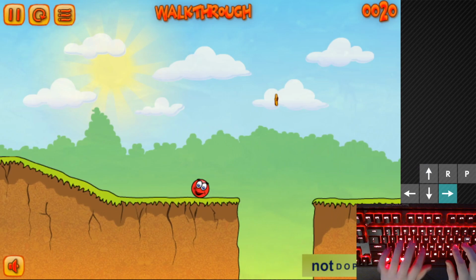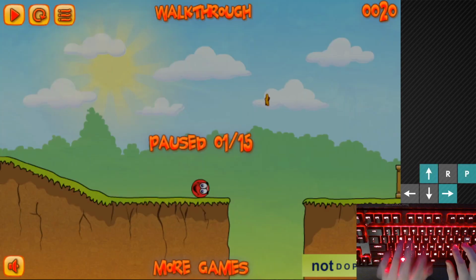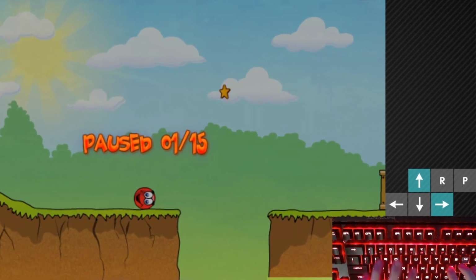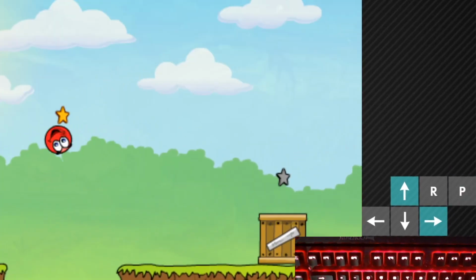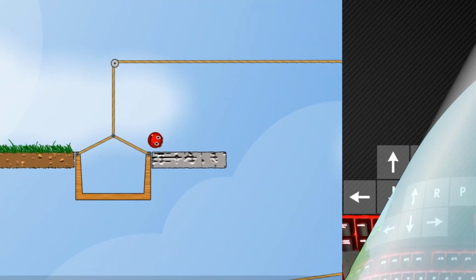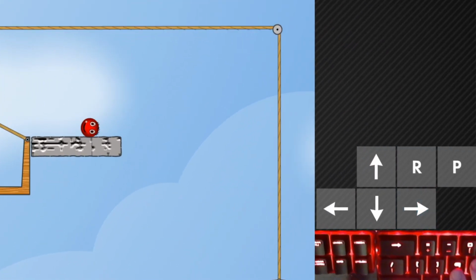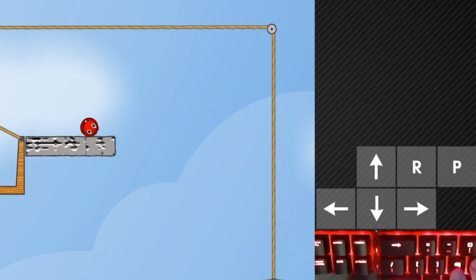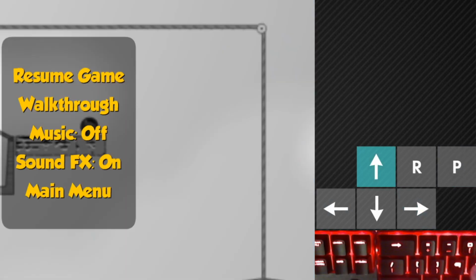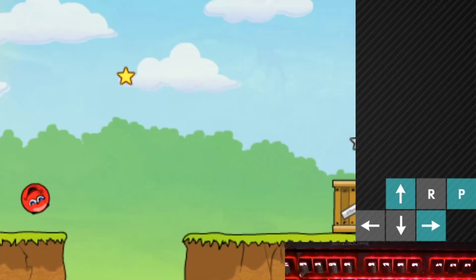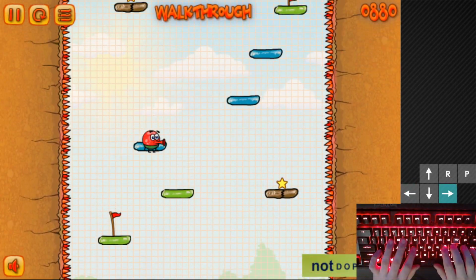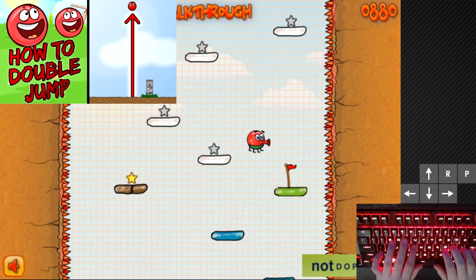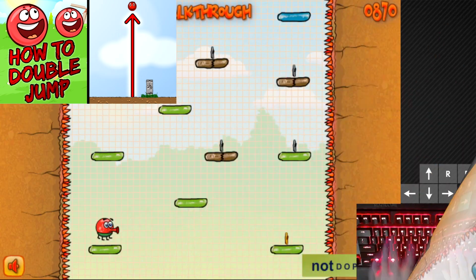The player simply needs to hit pause and jump on the same frame, continue to hold jump during the boing sound effect, and then press the P button to unpause the game, while continuing to hold the jump button. The trick is a bit more difficult in Red Ball 2 because the pause button actually needs to be pressed a few frames after jumping, instead of being right on the jump. The process of performing these tricks is covered in my double jump tutorial for the Red Ball series, so check it out if you haven't already.